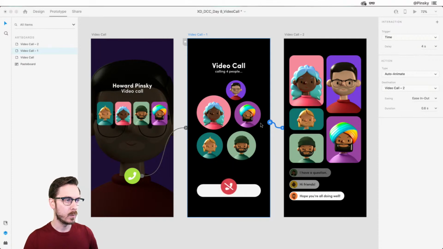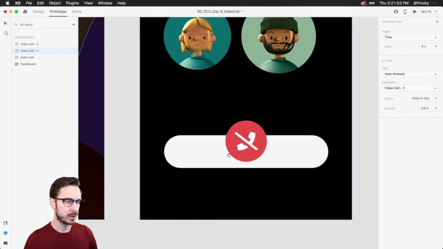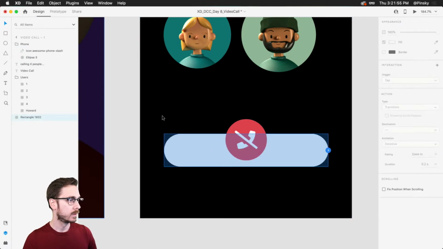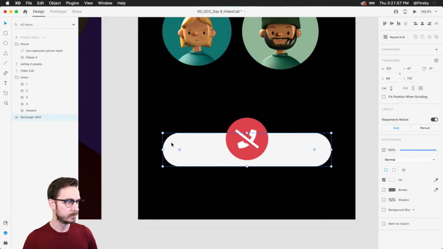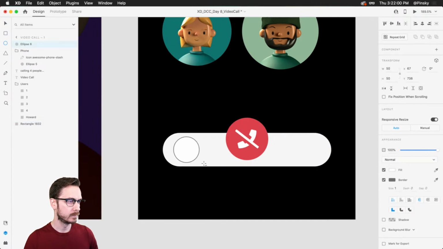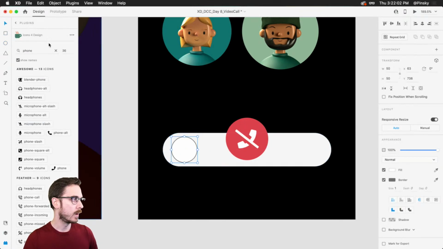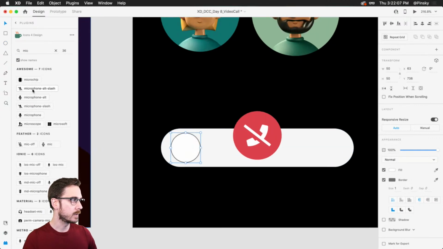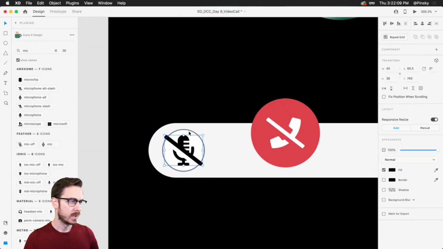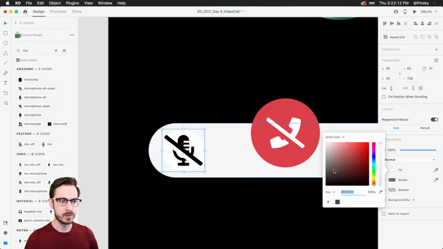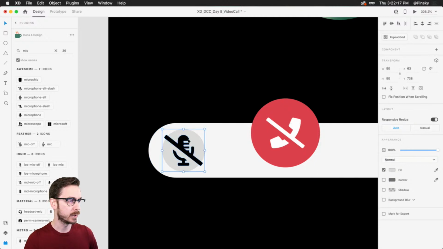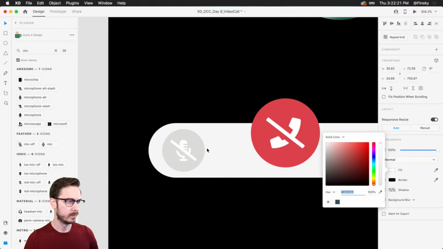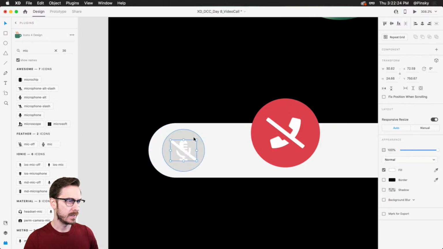All right. So yeah, let me lower this a little bit, turn the music back on so you can jam out. And while we're at it, we can just go ahead and add some additional icons down here, because we do have a few extra minutes. I will grab the good old ellipse tool, draw one out, and maybe we might want a microphone icon. This could be to mute your mic or turn your mic on. I'm going to change this background to, let's say, a nice gray. We don't want these icons to stand out too much. There we go. So there is our mic icon.